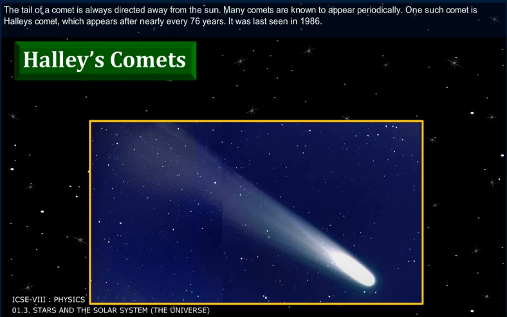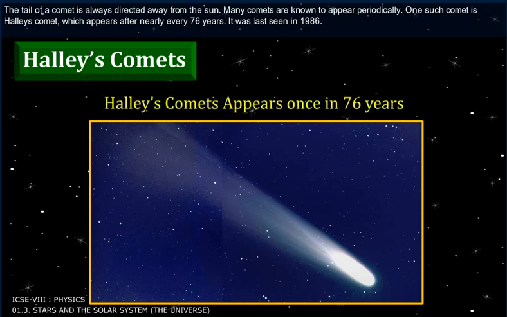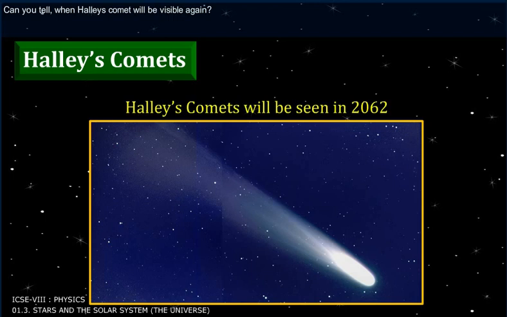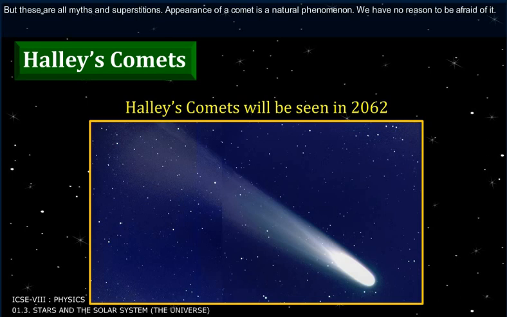Many comets are known to appear periodically. One such comet is Halley's Comet, which appears after nearly every 76 years. It was last seen in 1986. Can you tell when Halley's Comet will be visible again? But these are all myths and superstitions. Appearance of a comet is a natural phenomenon. We have no reason to be afraid of it.